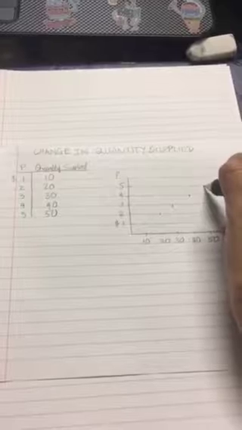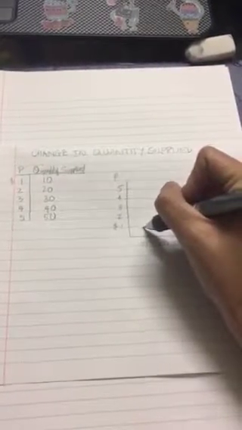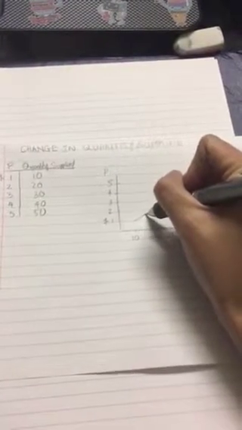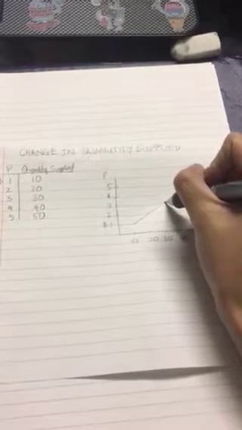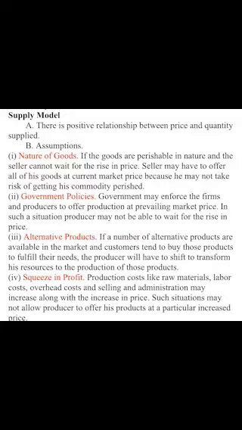Same as demand, we will start by plugging in all the numbers from the lowest to the highest price. At the end, after we connect all the dots together, the quantity supplied on the supply curve shows that when price goes up, quantity supplied increases, and when price goes down, quantity supplied decreases. The supply model helps solve many problems.